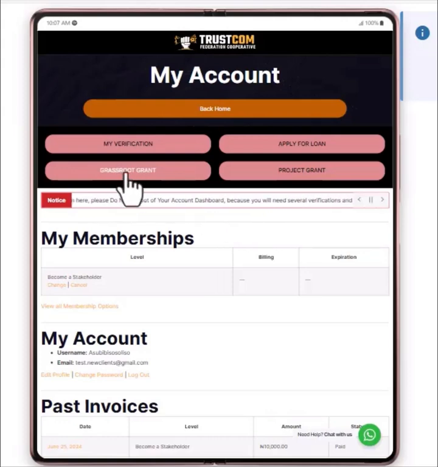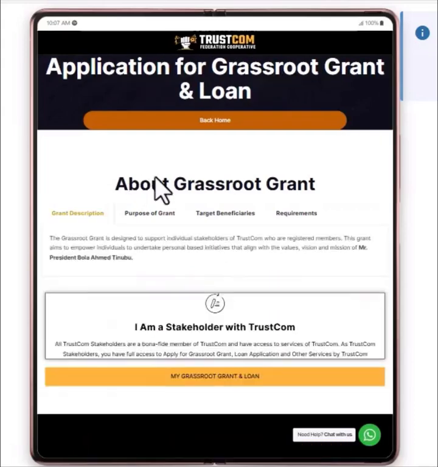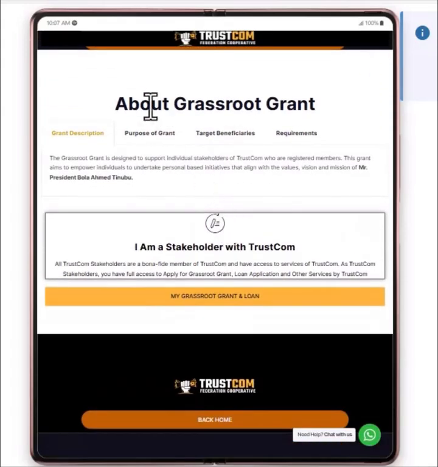All right, so if I click on this, remember, I have made my payment and now I am a stakeholder with TrustCom. I told you earlier that as a stakeholder with TrustCom, you have access to instant loan and you have access to grassroots grant. Let's quickly access our grassroots grant platform. If I click on this grassroots grant, you can see that it took me to this interface here, and this is about the grant.